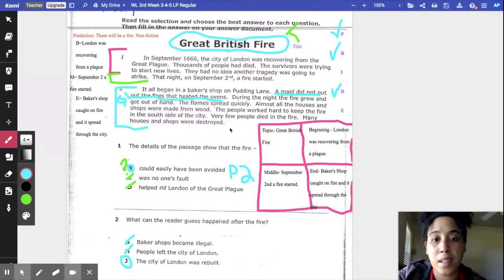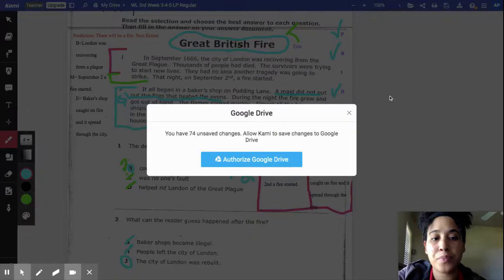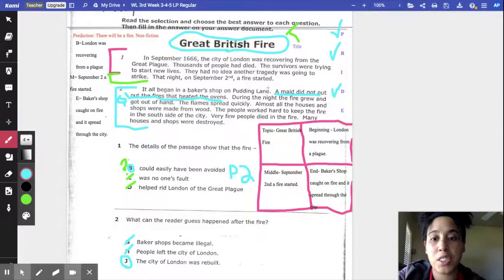I think right here in paragraph 1, because it says after the tragedy, the city of London was recovering from the Great Plague. They were going through something already, and thousands of people had died because of that plague. And that plague could have been anything. It could have been a virus. It could have been people dying from a war or something like that.